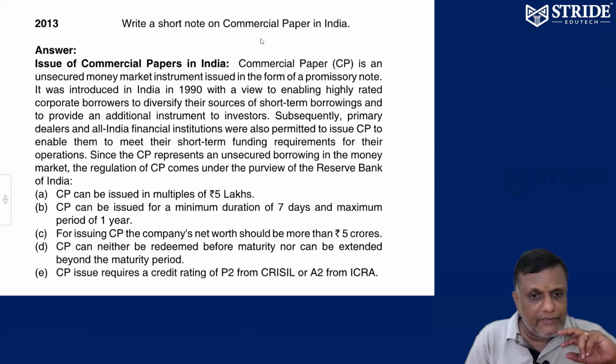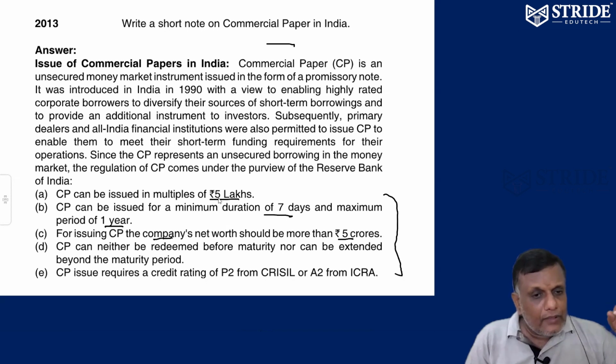The same question has been raised again and again. I told you, the minimum duration of CP is 7 days, a few days to a few weeks. CP can be issued in multiples of 5 lakhs: 5 lakhs into 1, 5 lakhs into 2, 5 lakhs into 3, just like this. To issue CP, the company's interest should be more than 5 crores. This is the eligibility. What is the period of CP? 7 days to 1 year.